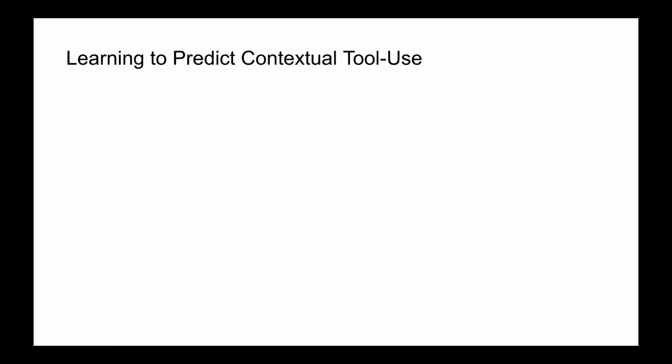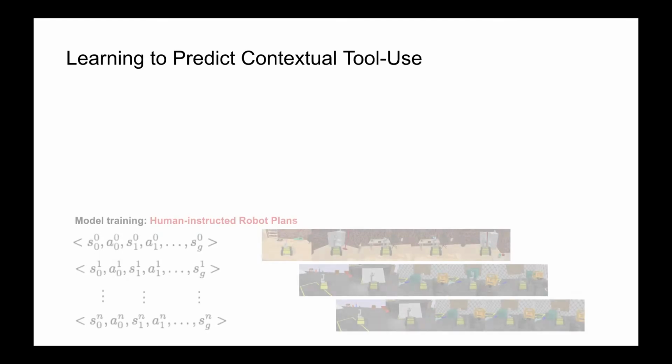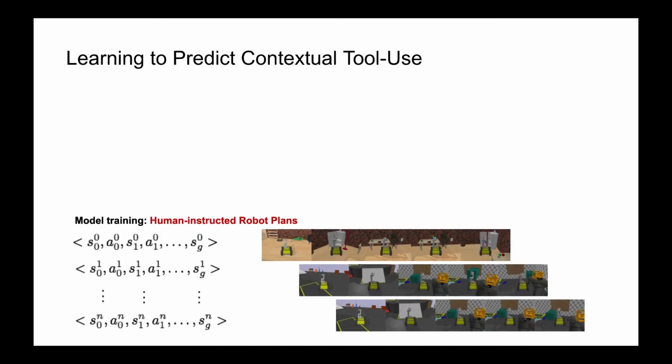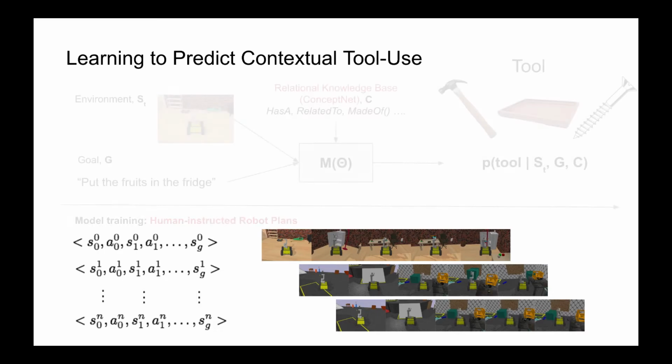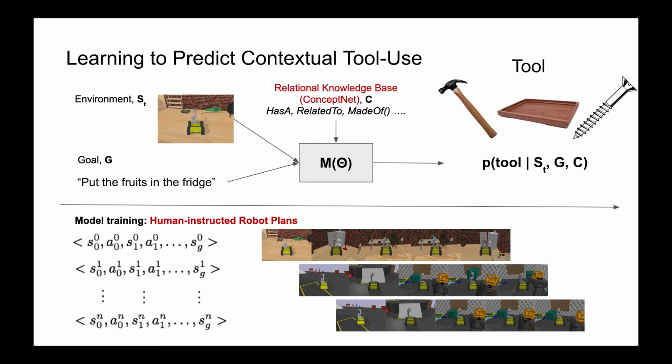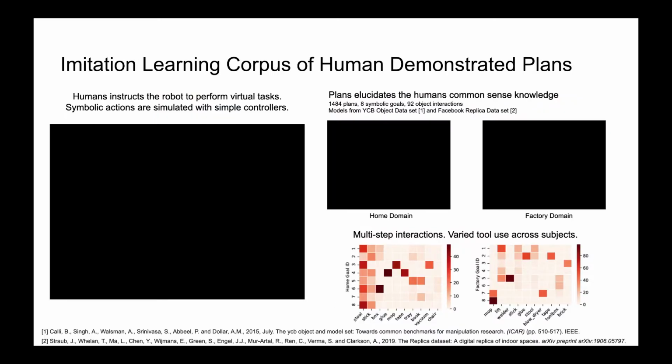A tool is an interactable object which is essential for task completion. Current datasets do not contain the complex interactions and data required for generalization to new scenes. Thus, we collect a new dataset of human demonstrations and add conceptual knowledge source like ConceptNet. We train ToolNet, a graph convolution-based imitation learner that generalizes the knowledge from training data to completely new environments. Our ToolNet model predicts a distribution over the tools required for a task given the state and the goal.